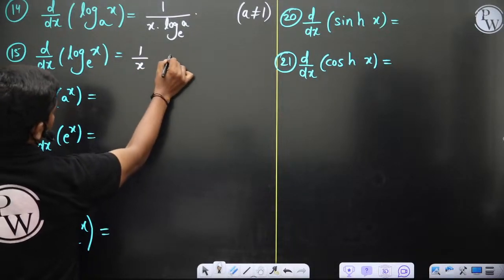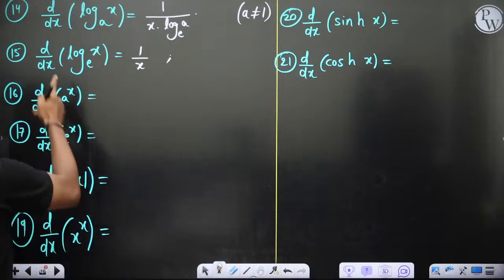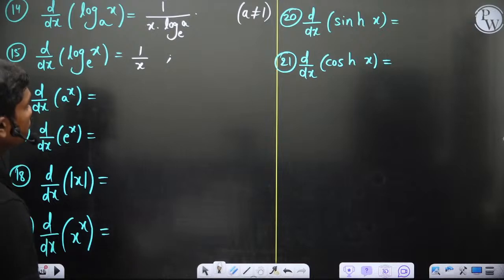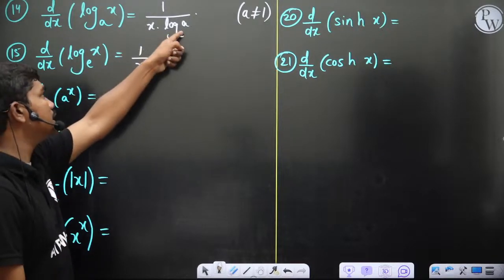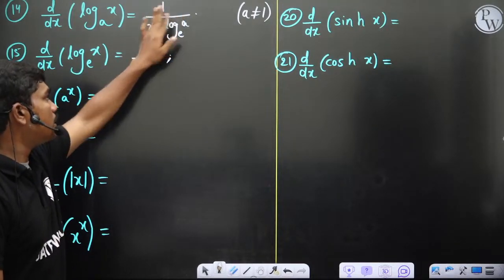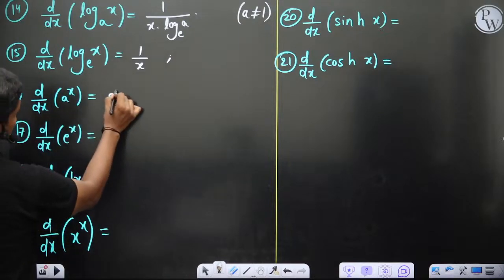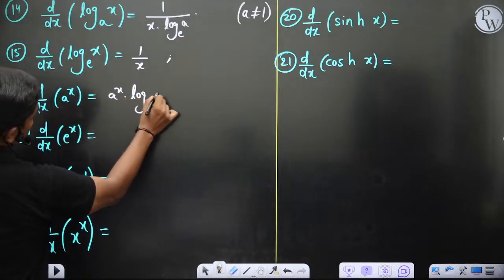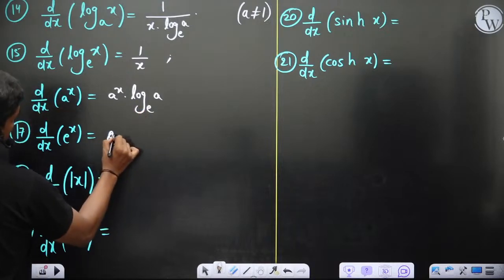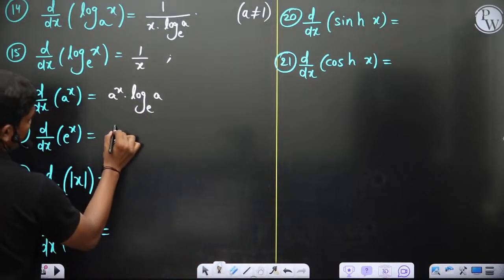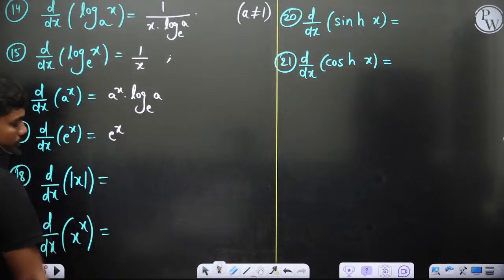Okay, you know this, and of course x positive in this case for the defining of log. And here if you put a equal to e in this, log e to the base e, this term becomes 1 and it becomes 1 by x after. Okay, then a power x is basically a power x into log a to the base e, and this is e power x, obviously. Then derivative of mod x, can anyone tell me derivative of mod x?